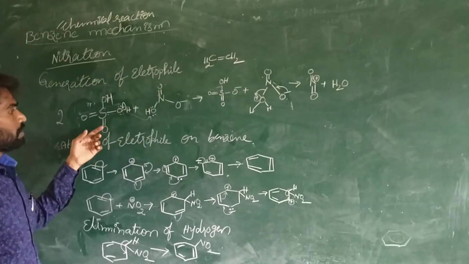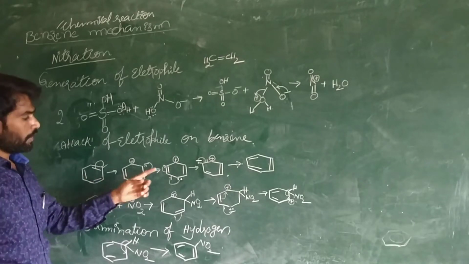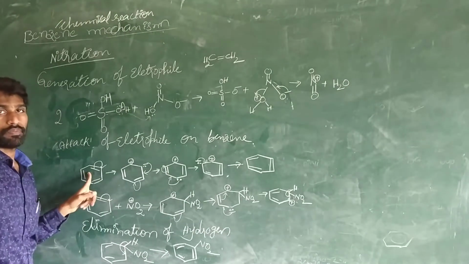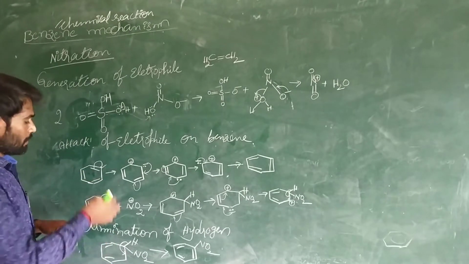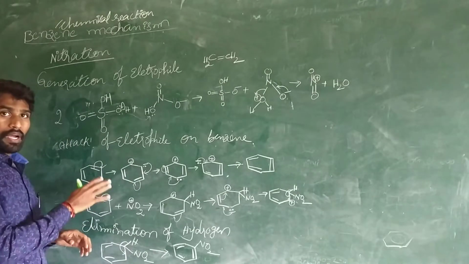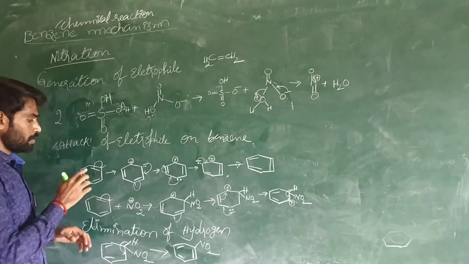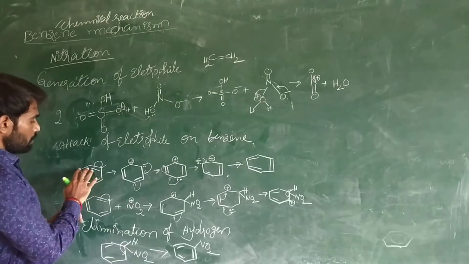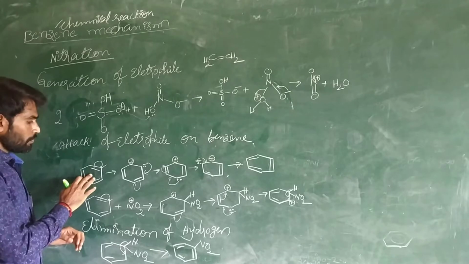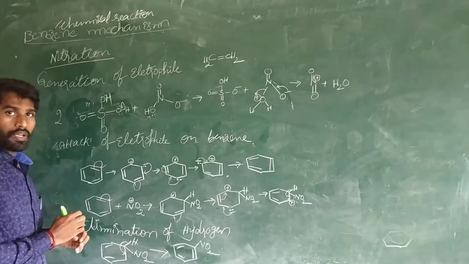But in this case, benzene also contains unsaturation, the presence of double bonds, but benzene undergoes a substitution reaction instead of an addition reaction. As a result, that substitution retains the stability of benzene. Benzene has resonance stabilization. That is only because of electrophilic substitution.